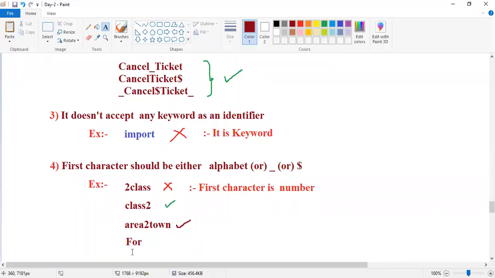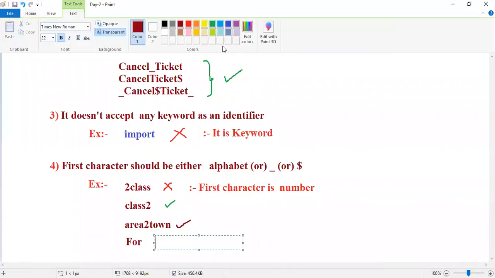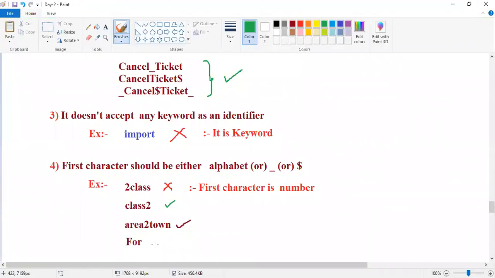Observe here, small for is a keyword. Here it is capital F, right? All keywords are in lowercase, but here it is a capital letter, right? So 200 percent, not even 100. It is valid, no problem at all. Clear, guys? Fine, good. For you guys, I'm going to give one small task.